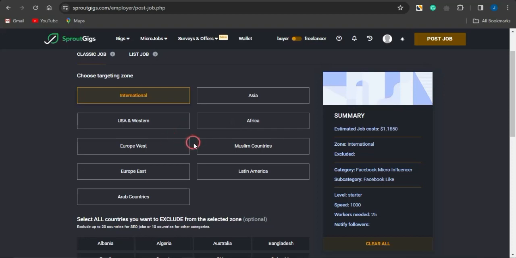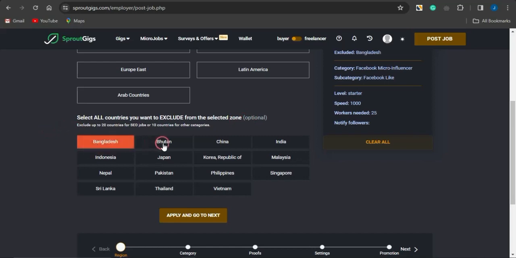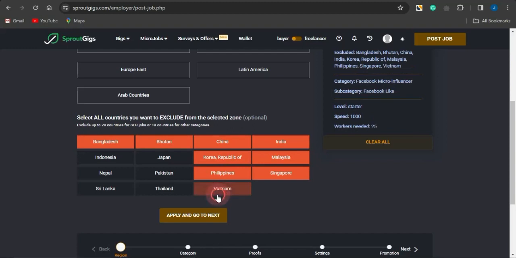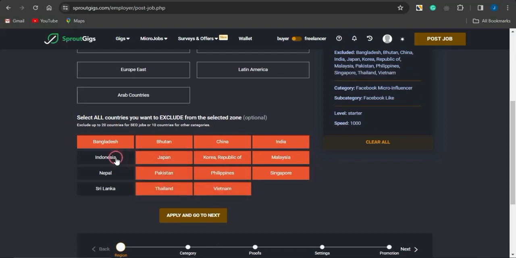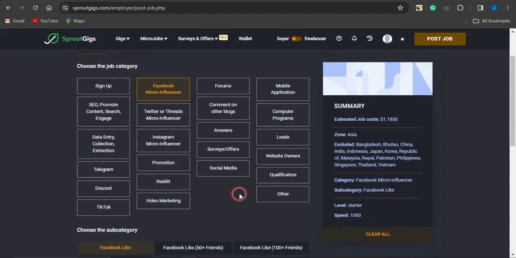Since I'm promoting an offer to Sri Lanka, I'm going to simply select Asia right here. As you can see, this says select all countries you want to exclude from the selected zone. So I'm going to select all countries except Sri Lanka right now. Then I'm going to click on apply and go to next.